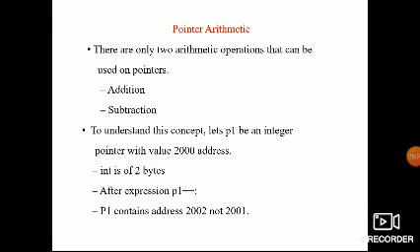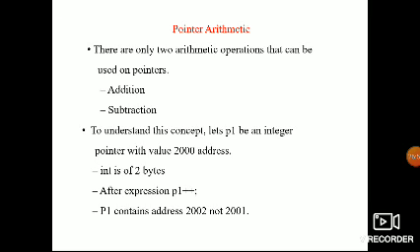Address plus number is an arithmetic operation. If we add any number, what result will you get? For example, 2 plus 2 is equal to 4, we know that. Like that, if you have address plus number, it will give the next address. The output you will get is the next address.